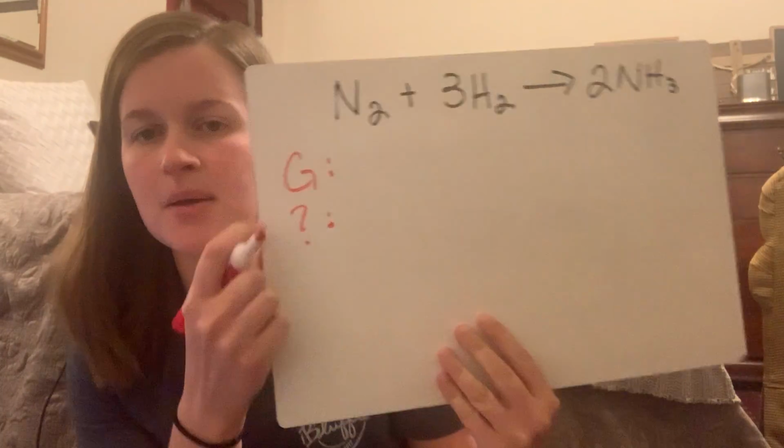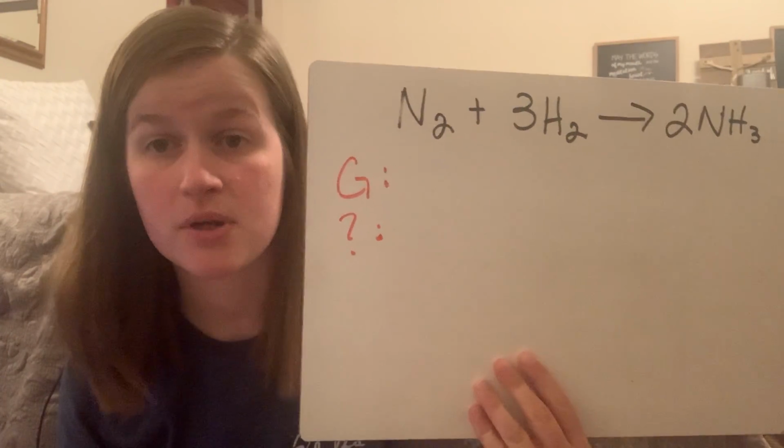The way I work these problems every single time is we're going to do the same steps. The same steps make it so much easier. I'm going to be working it on the blank one, but I will hold up the question to remind us of it very often. So we're always going to identify our given and what we're looking for. I represent a given by G and what we're looking for by a question mark.